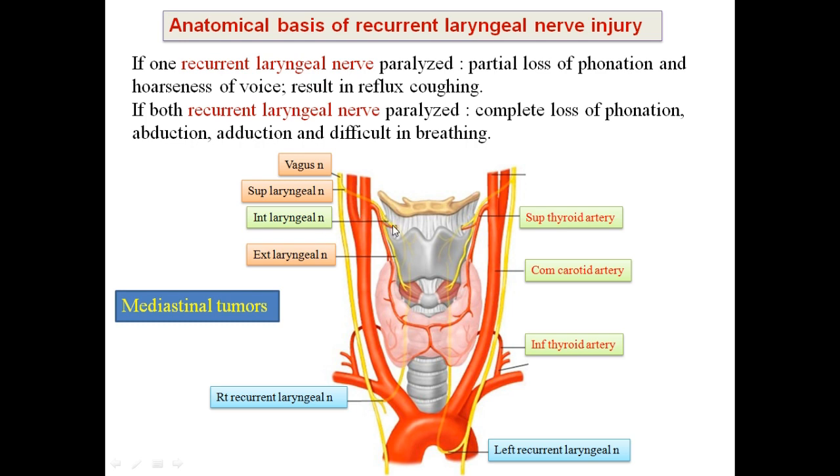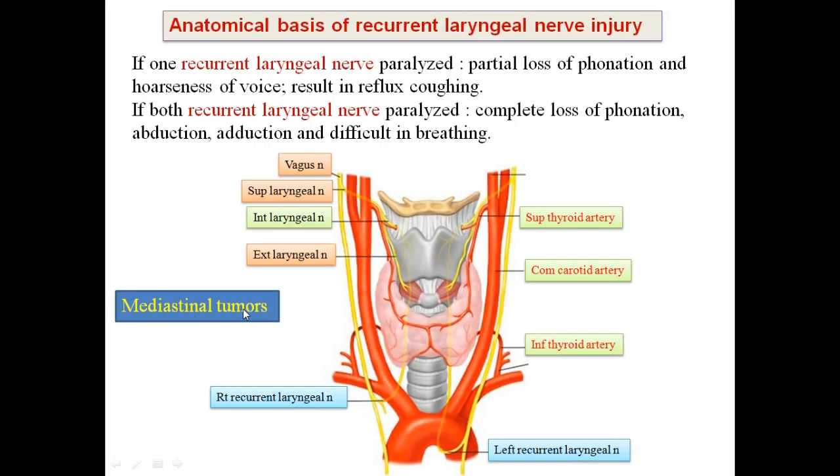You can see here the internal laryngeal nerve, which provides the sensory supply above the vocal cords. Damage to the internal laryngeal nerve will adversely affect the sensory supply to the larynx just above the vocal cords.